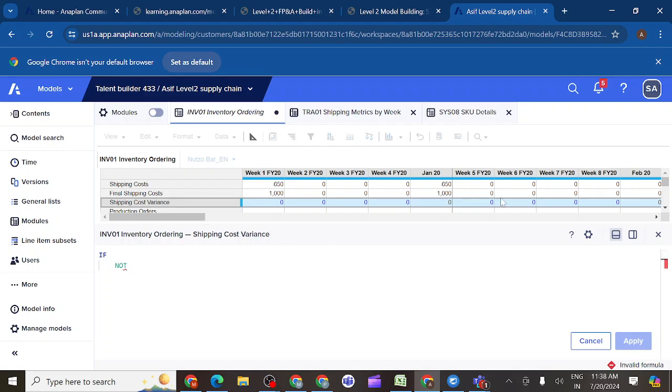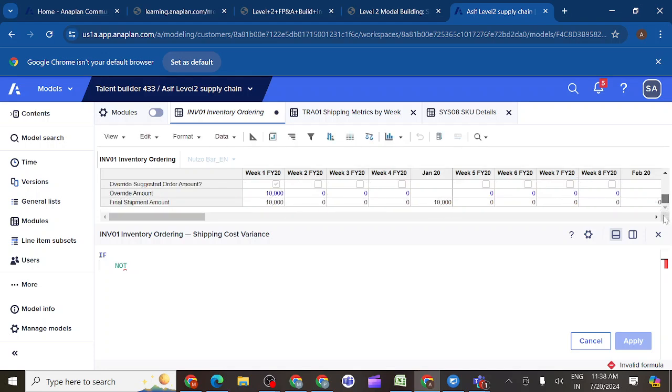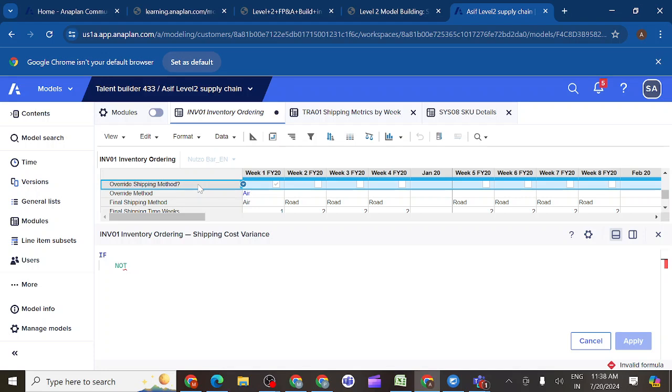Base cost, the basic shipping cost we have. Yes, so that is the reason the difference should be zero if you don't override anything. Variance should be zero. Only if we override do we show the variance, or else nothing. Only the basic shipping cost. If not overriding the shipping method, then we should simply get zero. Variance should not show anything.